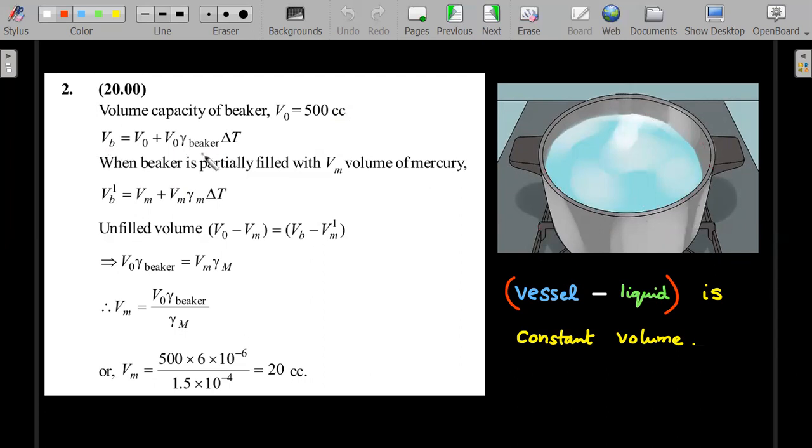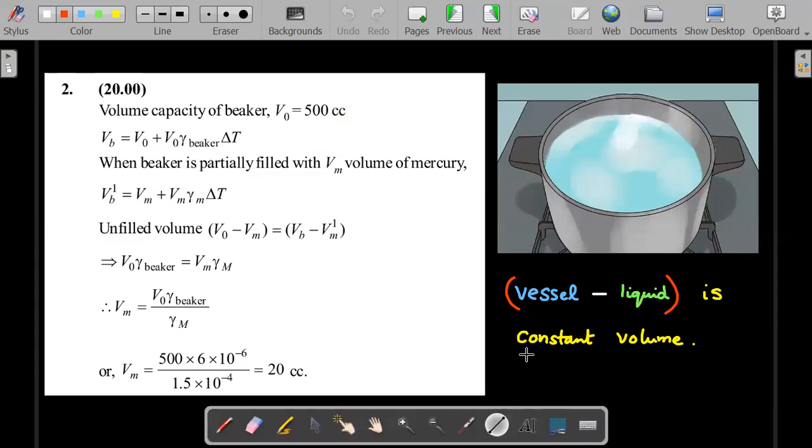So the beaker's expansion is written as an equation here, and the value of the mercury, the liquid, Vb prime is the liquid's volume, has also been written here. The subtraction of the two, before and after, should remain the same. So for that to happen, this term and this term should be equal to each other.